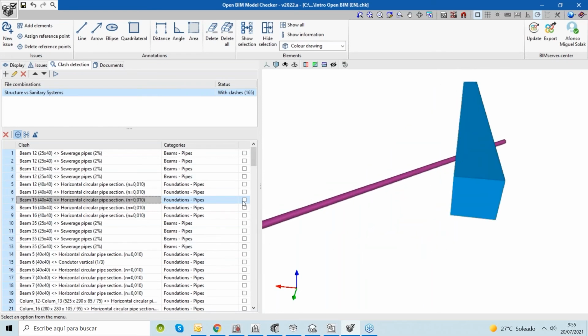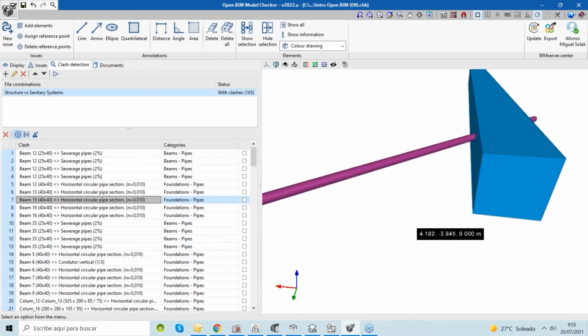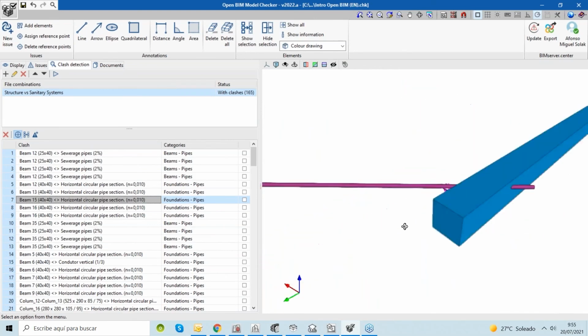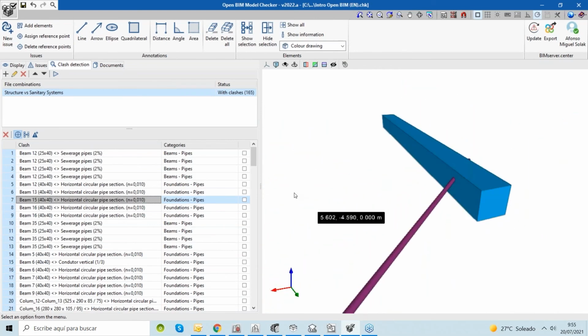So the idea here is to notify someone on our team, probably the engineer who is working with the sanitary systems, that we should move these pipes to another place, because we cannot have that situation during the construction phase. To do that, we select this clash, and then we can convert this clash into an issue. I will use this button here to do that.